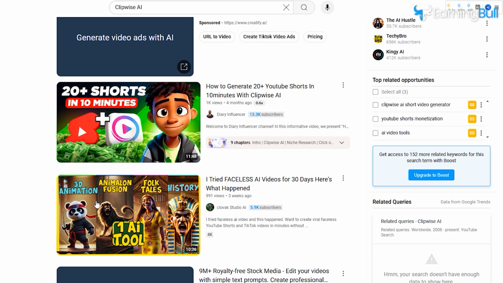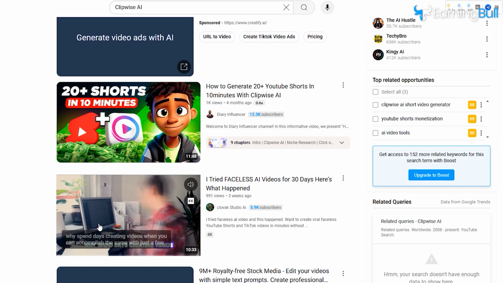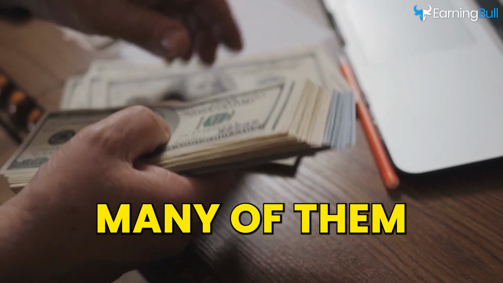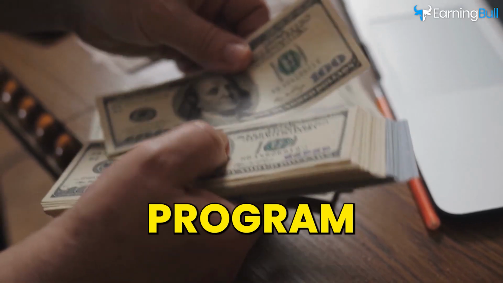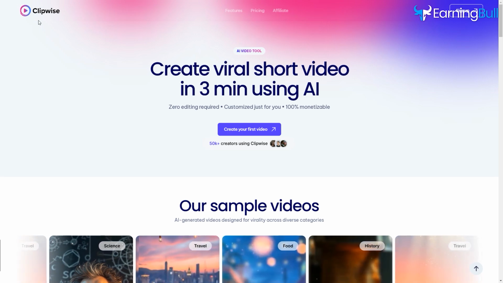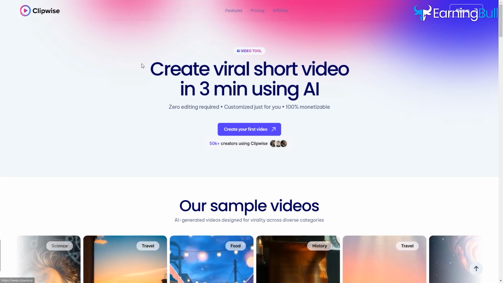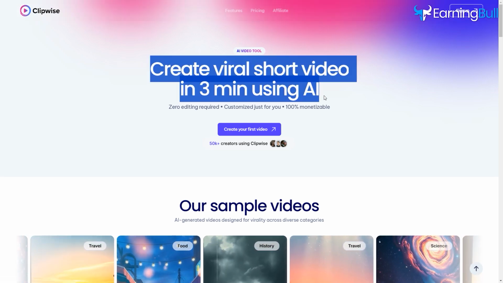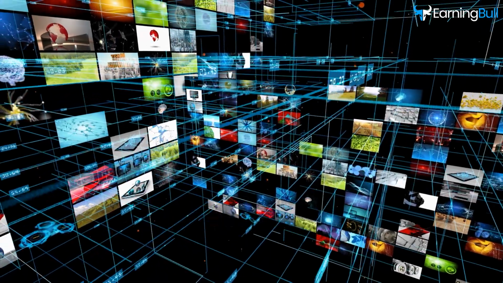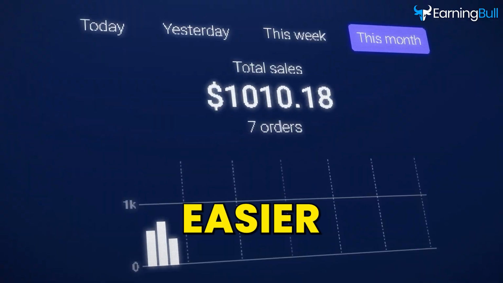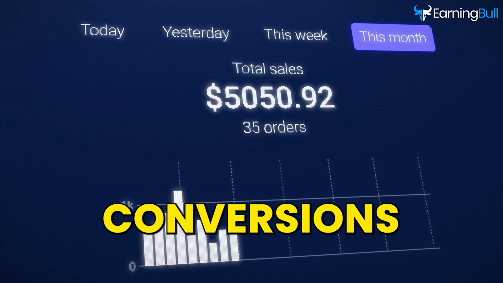You'll see creators showing off how easy it is to make high-quality videos, and many of them are earning money through the affiliate program. This kind of visibility isn't just great for the tool itself, it's also a big advantage for affiliates. Promoting a product that already has buzz makes it easier for you to attract clicks and conversions.